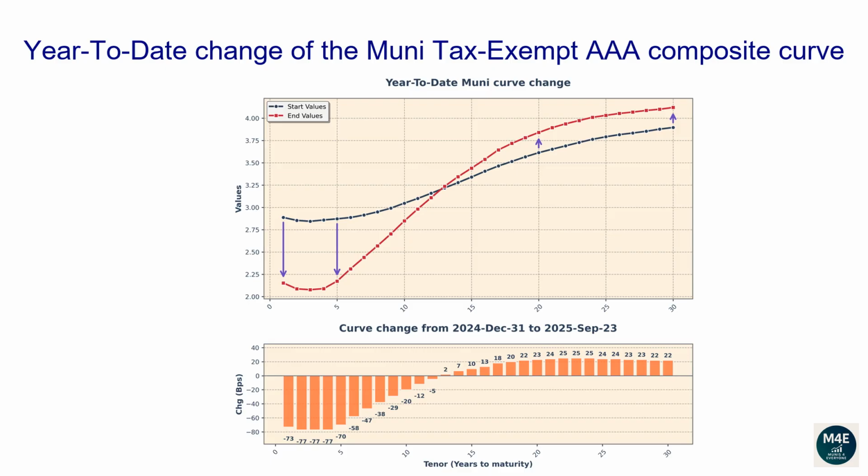The 1-year tenor changed -73 basis points. The 2-year tenor changed -77 basis points. The 5-year tenor changed -70 basis points. The 10-year tenor changed -20 basis points. The 20-year tenor changed 23 basis points. The 30-year tenor changed 22 basis points.